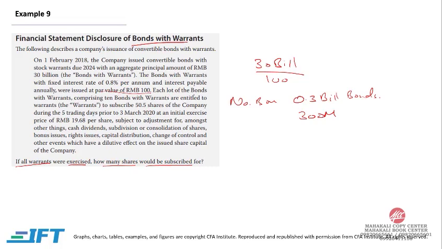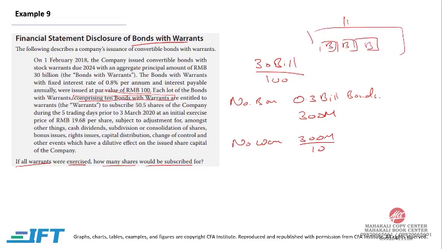Further on, each lot of bonds with warrants comprises 10 bonds with warrants. So 10 bonds make up a warrant. So the number of warrants would be 300 million divided by 10, because 10 bonds combined come up with one warrant. So this is 30 million.